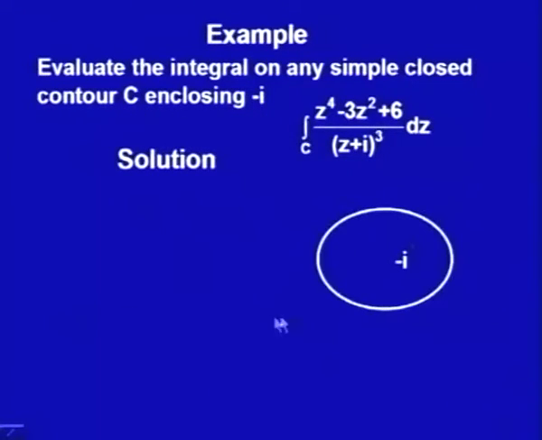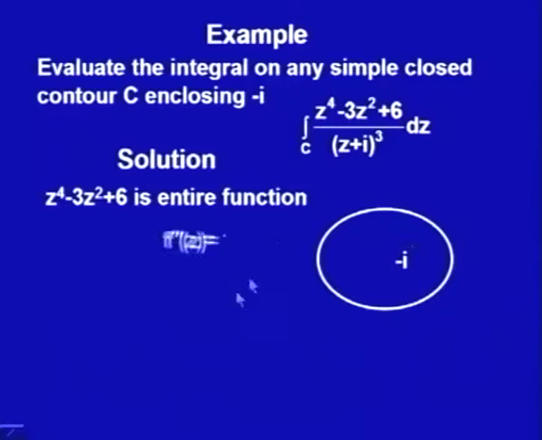Let us see, this is the closed contour having minus i in its interior. Here we have (z plus i) cube, so I have to use the second derivative formula. f dash z would be 4 z cube minus 6 z, and differentiating again, I get 12 z square minus 6.